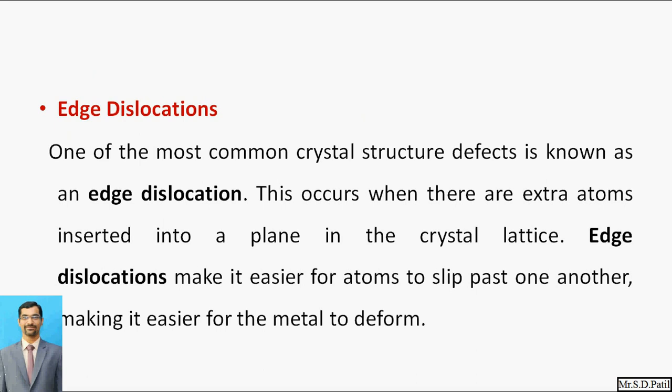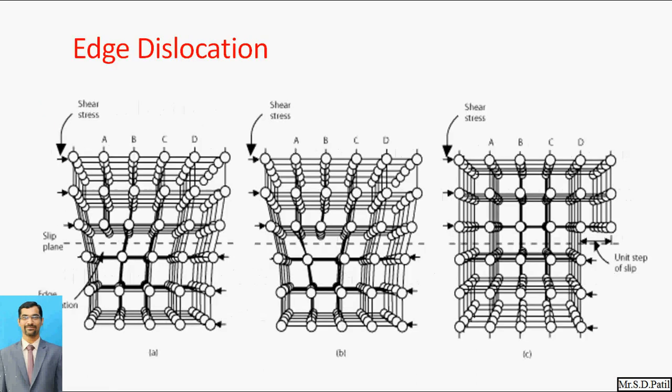This occurs when some extra atoms are inserted into a plane in the crystal lattice. When some extra atoms are inserted into a plane in the crystal lattice, the edge dislocation defect may occur in the structure. Edge dislocations make it easier for atoms to slip past one another, making it easier for the metal to deform. So that metal deformation may occur because of edge dislocations.